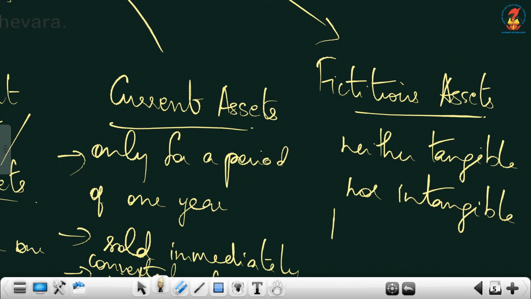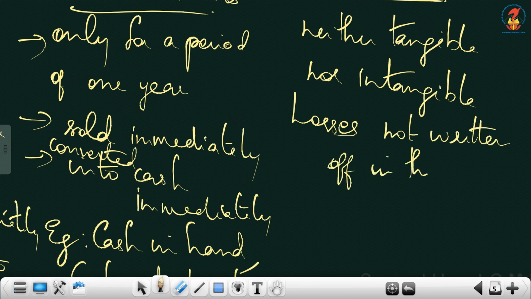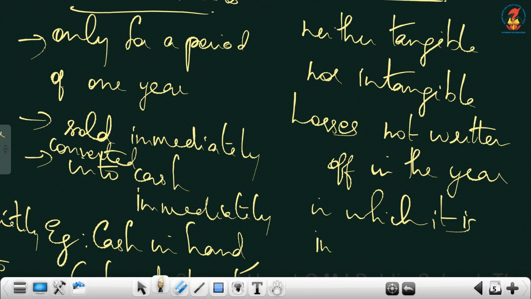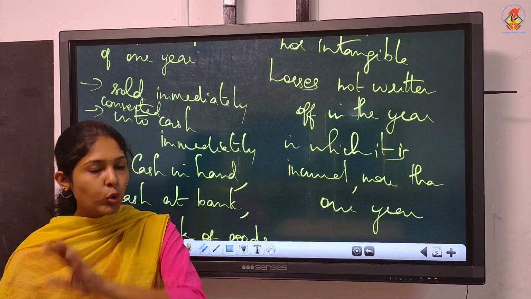The basic nature is they are losses not written off in the year in which it is incurred, but over more than 1 year. That is the meaning of fictitious asset. It is basically a loss, and how is a loss an asset for the firm?